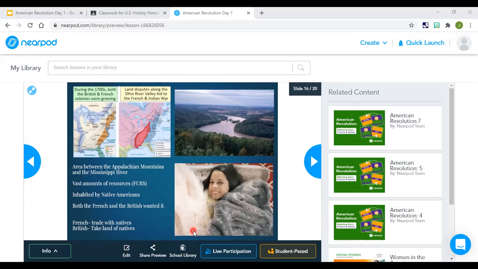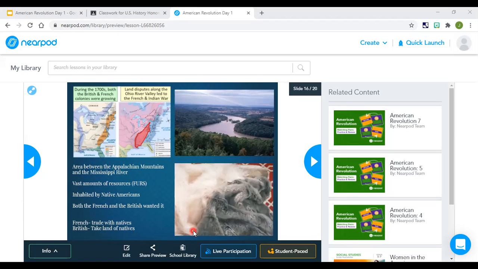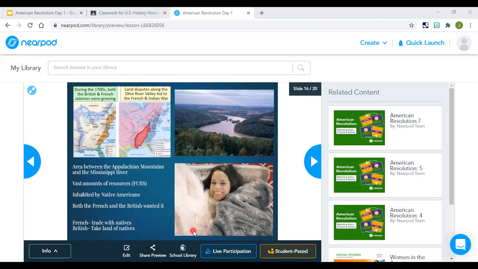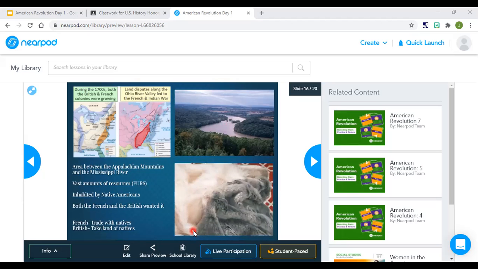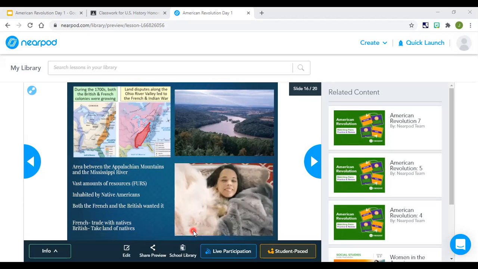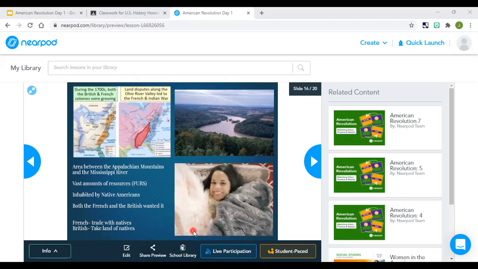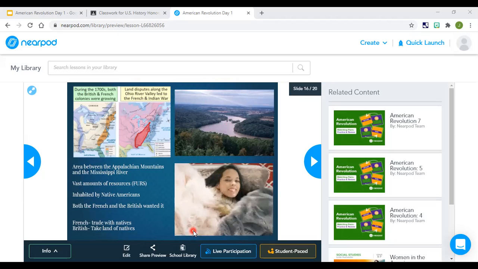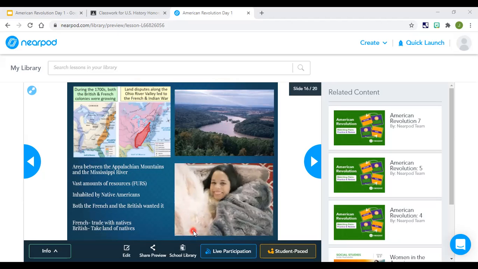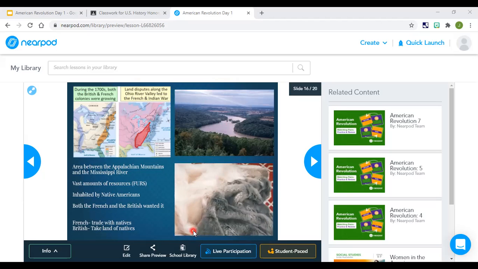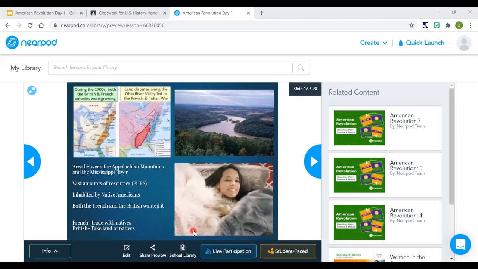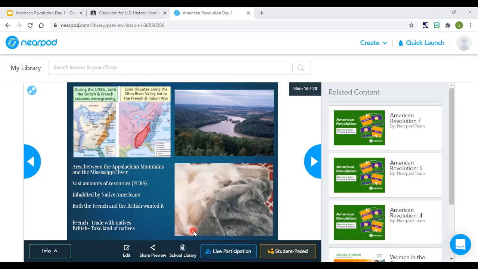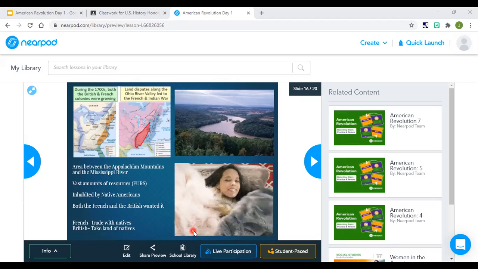Now, why did the Native Americans choose to ally with the French beyond that good relationship that they had? Why didn't they just give the British a chance? Well, you have to understand the colonists had been living there for a while, and we call this area where the natives live and the colonists are in the border, the back country, which is again the Ohio River Valley. And I won't bore you too much with it, but the British and the colonists had a very bad relationship with the natives. Remember, they came in here to stay and take land and farm and just create homes from other people's home.